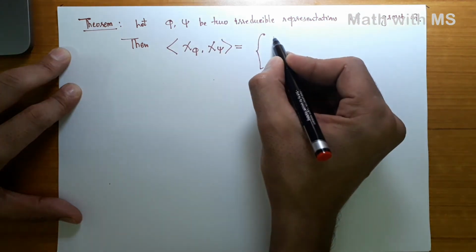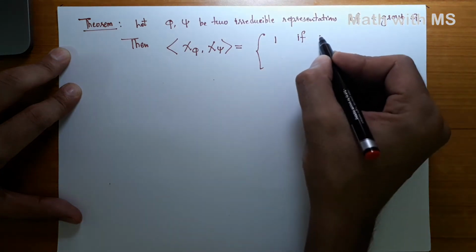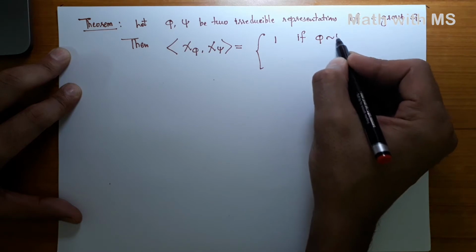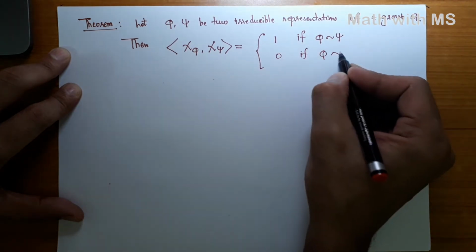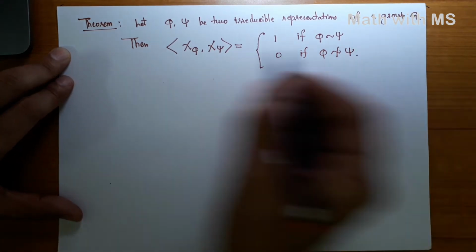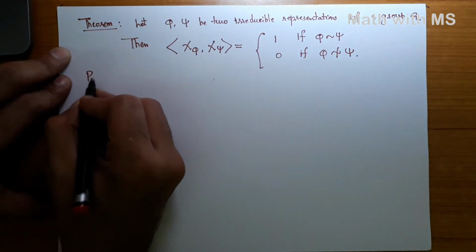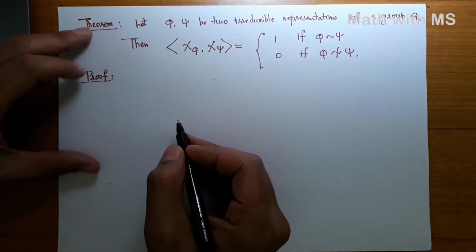The inner product is 1 if phi is equivalent to psi, and 0 if phi is not equivalent to psi. Very neat result. Let us prove this. The proof is just a matter of computation.